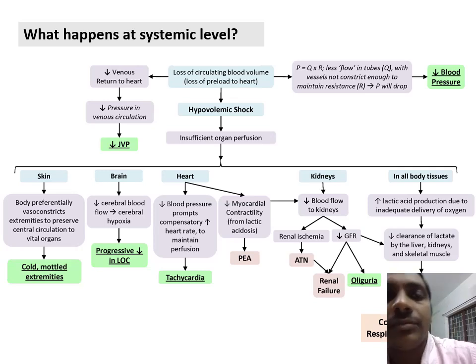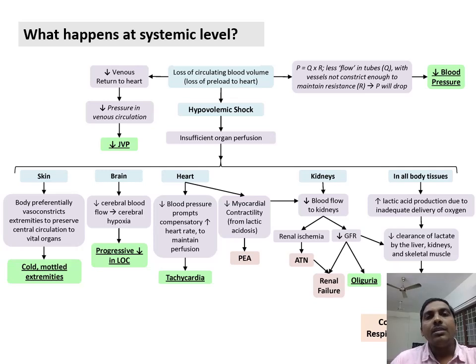So what happens at the system level? I already mentioned, there will be shunt of blood from skin, muscle and GIT to the vital organs to maintain, or to recover from shock. So whenever there is any shock, there is inadequate organ perfusion. When skin gets lesser perfusion, and preferentially I mentioned skin, it will prevent the blood supply to the skin, thereby diverting that blood supply to the vital organs. So all the blood vessels will undergo vasoconstriction. Vasoconstriction means it will be constricting the vessels. So the patient will have cold mottled extremities, right?